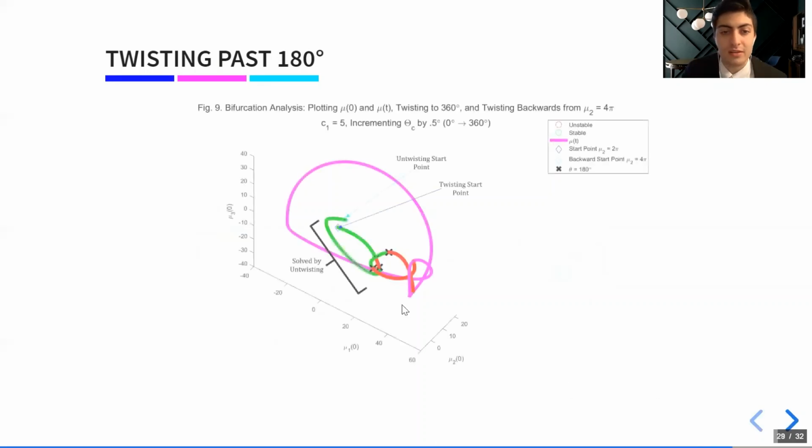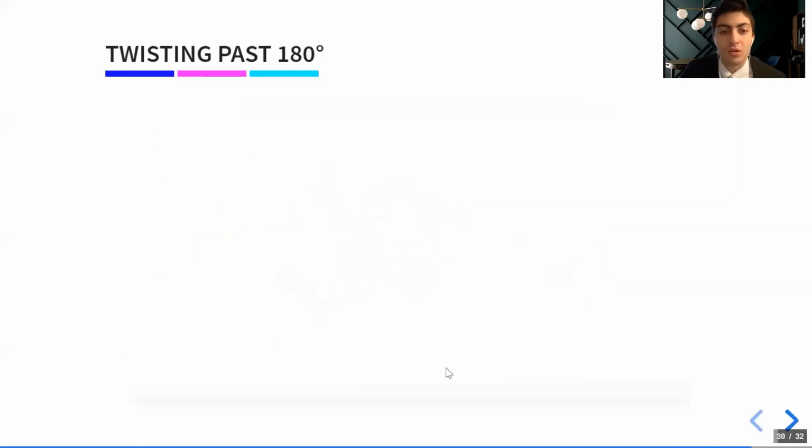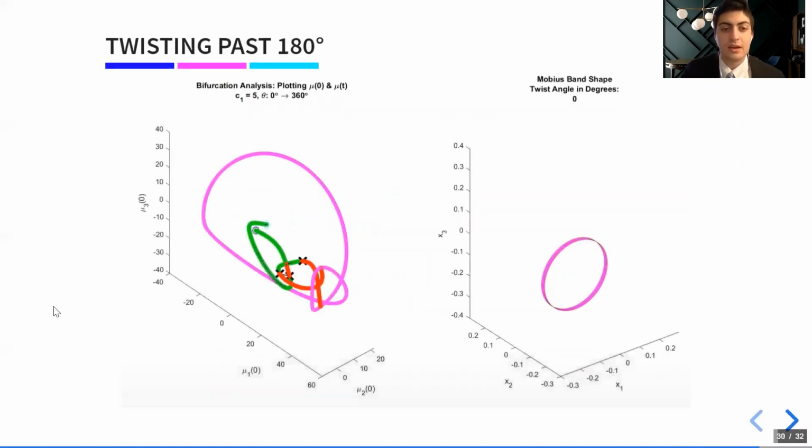To clarify, this is the curve that we got from untwisting from that double ring, right? Starting at mu2 equal to 4 pi over here. And it connects perfectly into the middle branch. So what happens now is that our rod can actually pick a stable branch, and then at 180 degrees, it'll jump down to the middle branch, which is stable all the way up to 360 degrees.